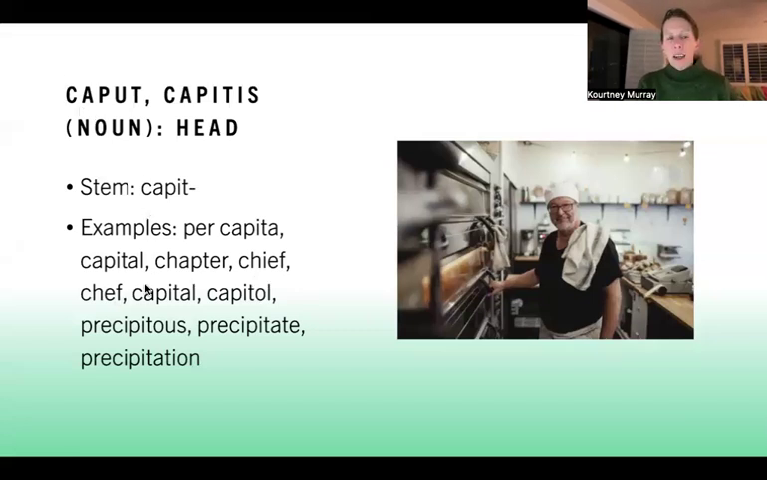So chef and chief, these are the heads of organizations, right? The head of a tribe, the head of a kitchen or whatever.